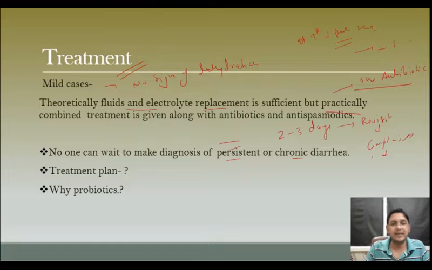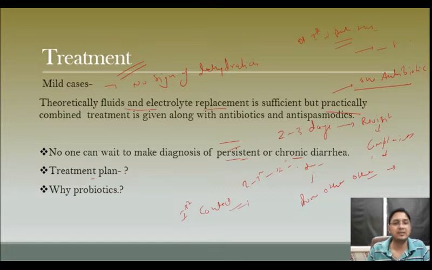See, once he didn't respond to treatment, or if you have given treatment 2 to 3 times and the patient did not respond well, the patient will find some other doctor. He will not come to you again. So you are not going to wait to make the diagnosis of persistent or chronic. What's your target? To treat the patient at first contact. This is the target and this is how you can grow your OPD.